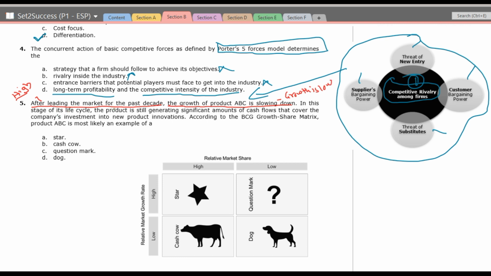First, after leading the market share for the past decades, this means the market share is high. We have high market share and the growth is low. In this stage of the life cycle, the product is still generating a significant amount of cash flows that cover the company's investment into new product innovation. According to the BCG growth share matrix, product ABC is most likely an example of what? We have high market share and low growth rate. So high market share, low growth rate, it's a cash cow. So it's a cash cow.